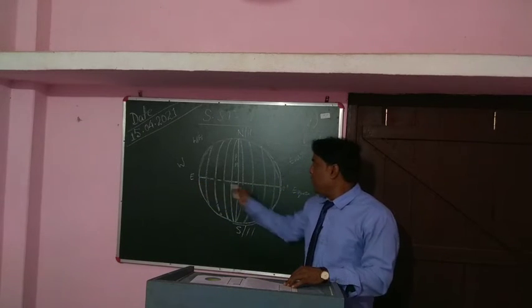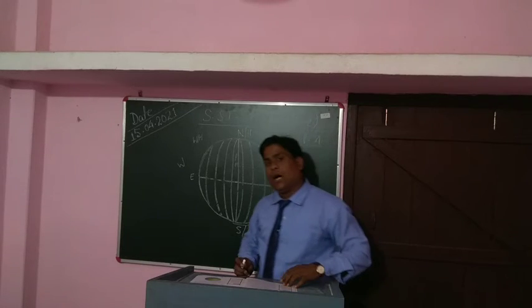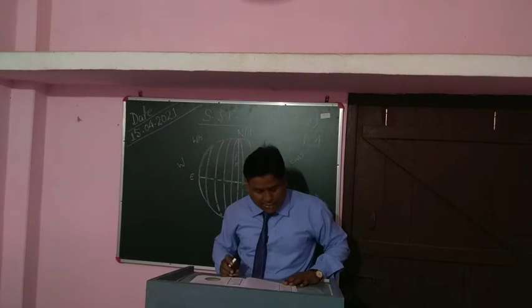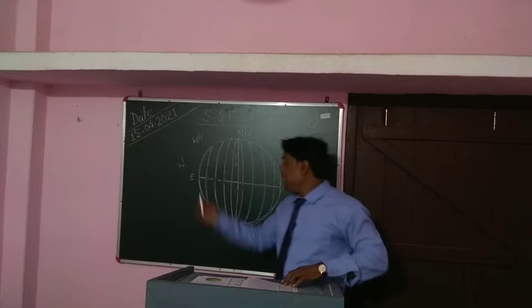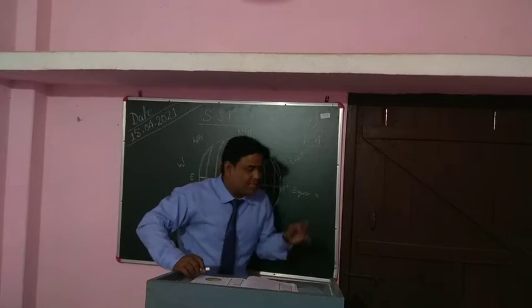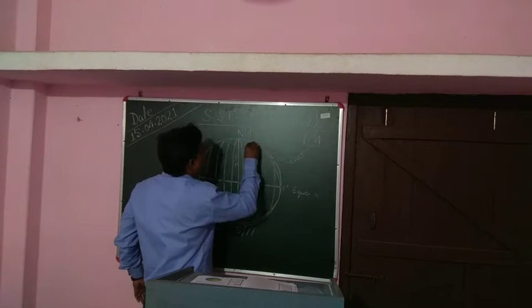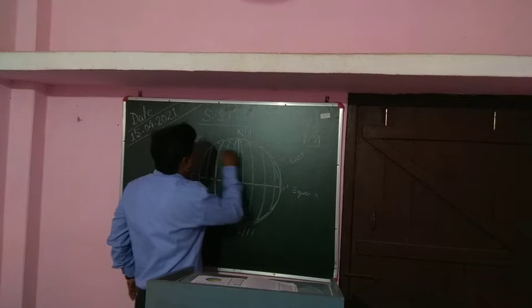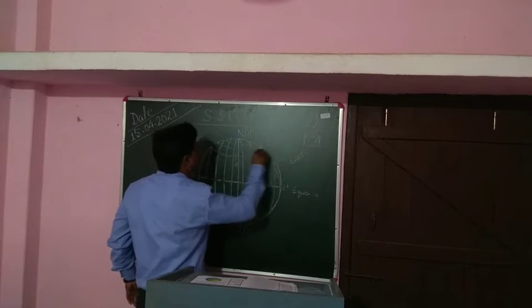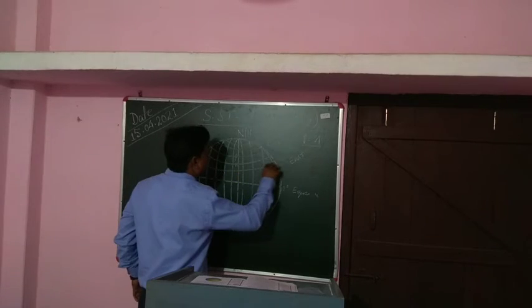It means in all how much it will be? 180, it's 360. How many meridians are there? 360 meridians. And the lines which are going like this are known as latitudes.